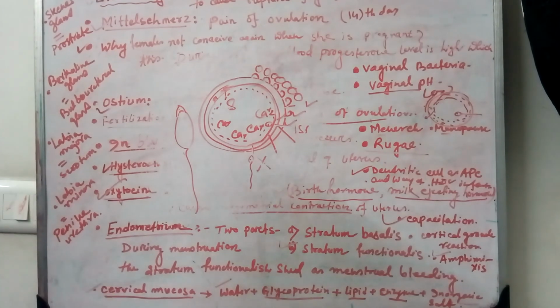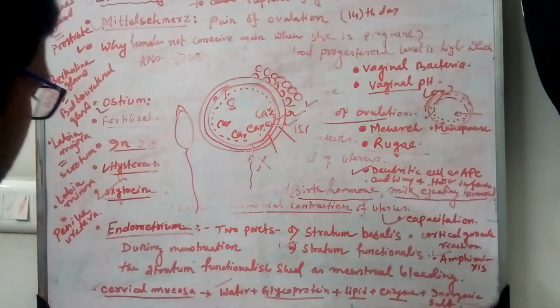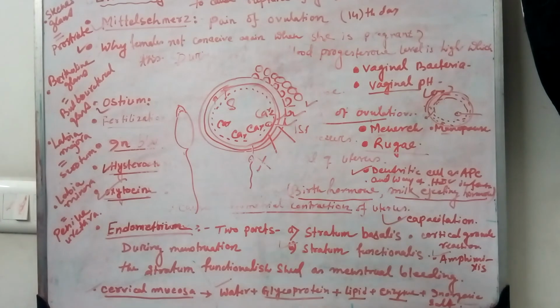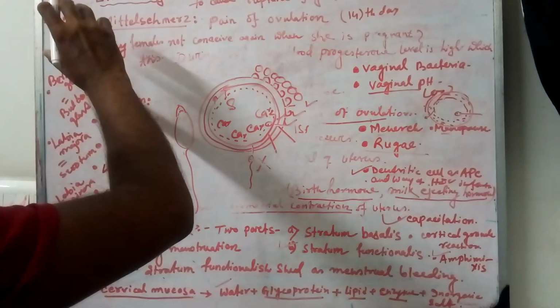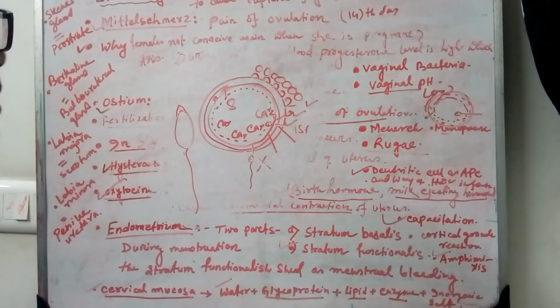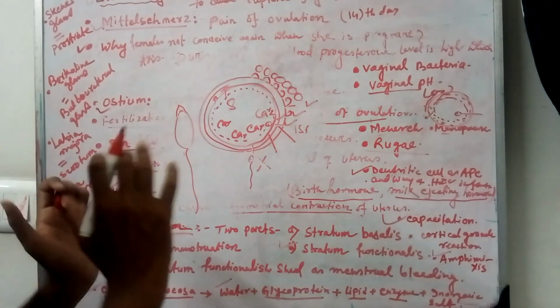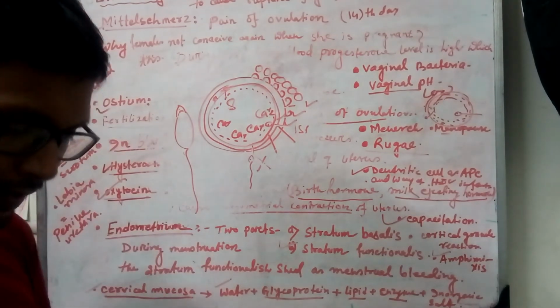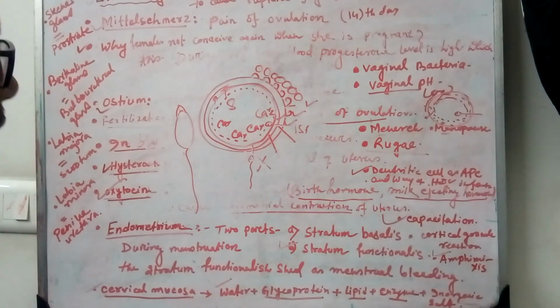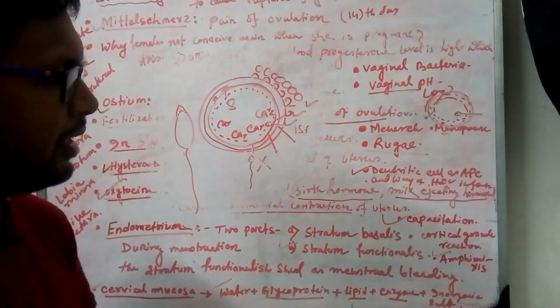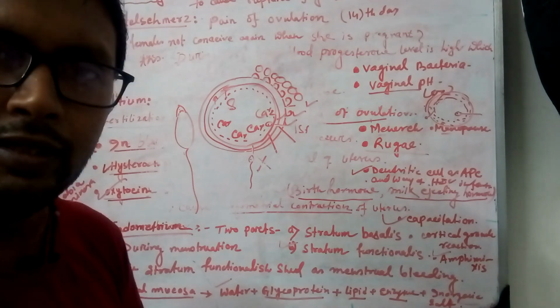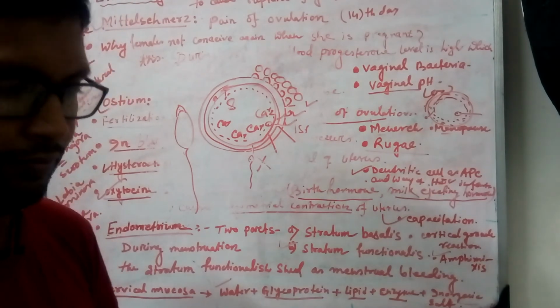Labia minora is homologous to the penile urethra. So these are the different structures in the female that are homologous to the male structures. These are the different aspects I have discussed today. You have to remember it and take notes clearly on each and every point. Thank you.